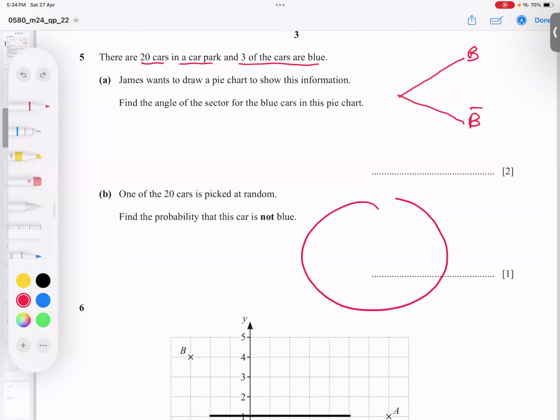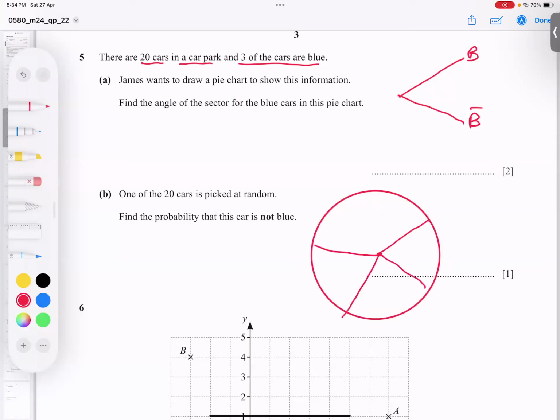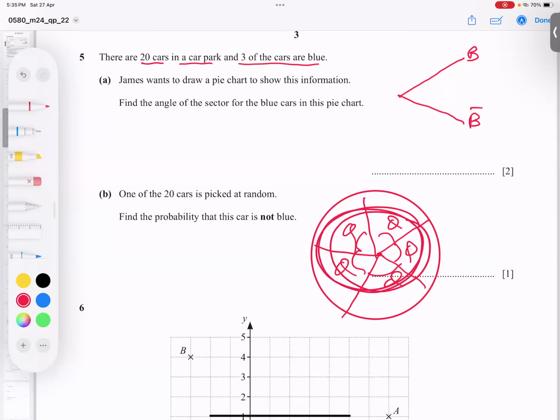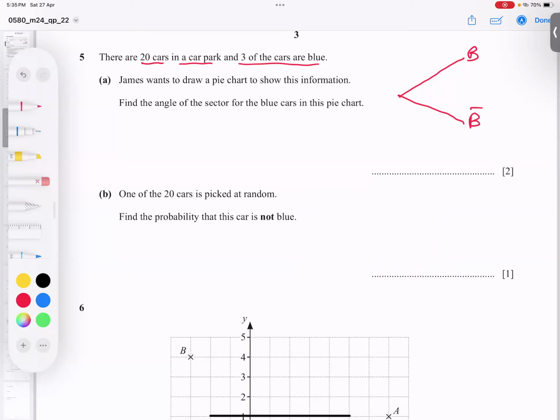A circle is there, and there are many things. How to get these angles, students? We have a formula. Because it's connected with the total angle of 360 degrees. So what is the formula we use in this condition?